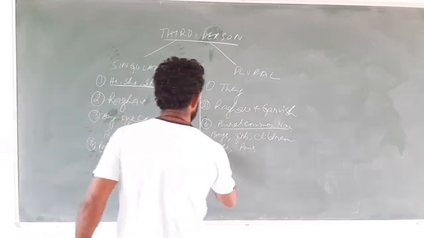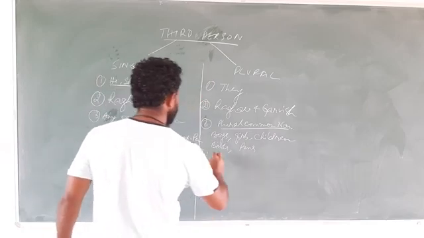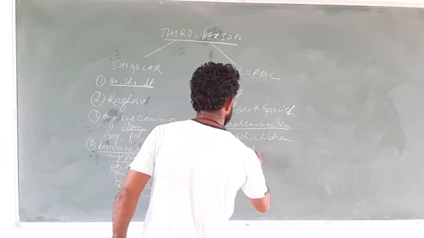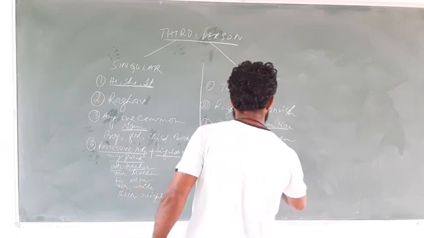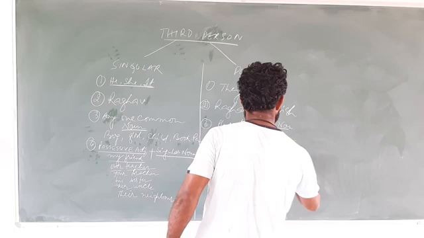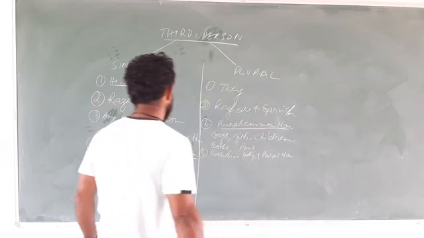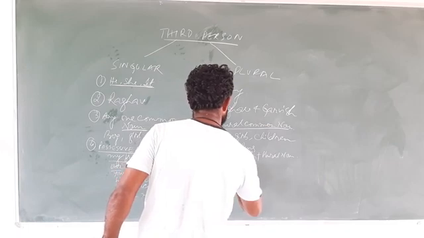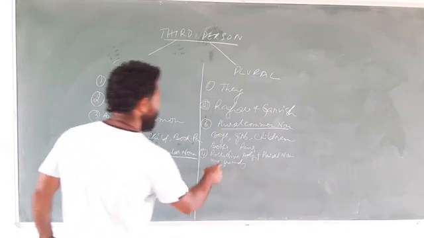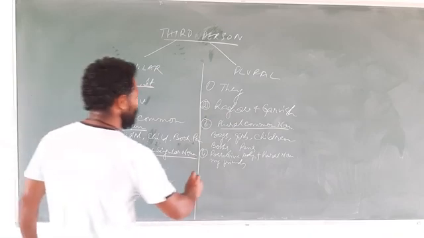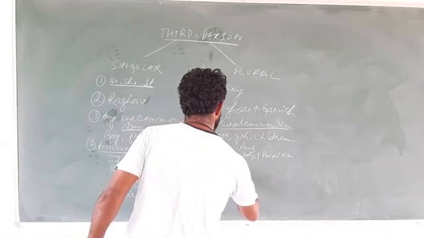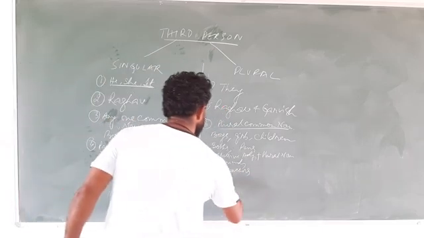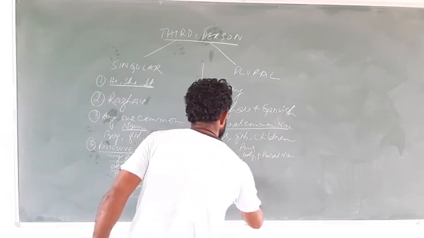What would be the counterpart? Same thing: possessive adjective plus plural noun. So here it is my friend. Here in case of third person plural number, it will become my friends. Here it is our teacher, here it will become our teachers. Here it is your brother, here it becomes your brothers.